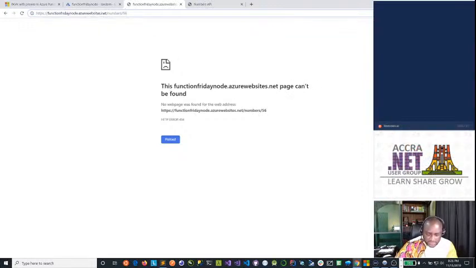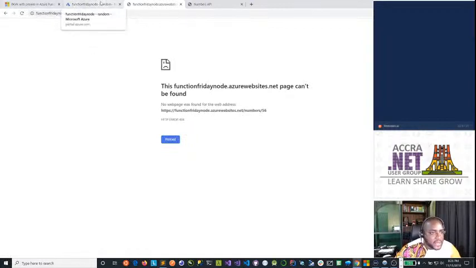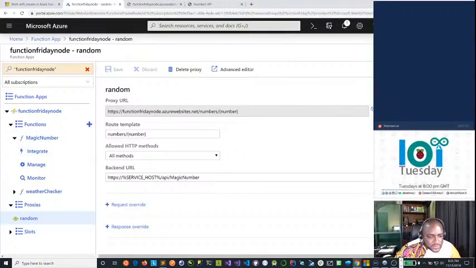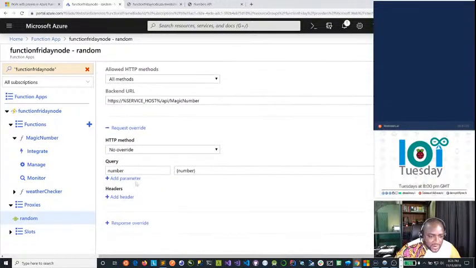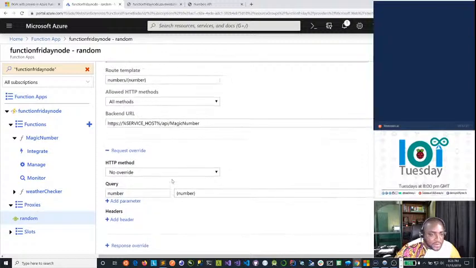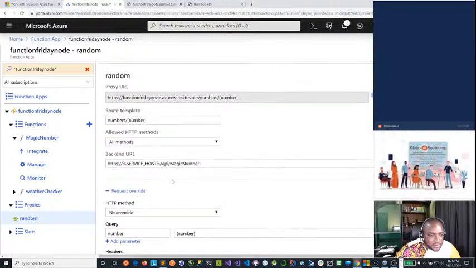Okay, let's try this again. So it looks like we have service host slash API slash magic number. Let's check our request override. Yes, we have the number which is coming in.